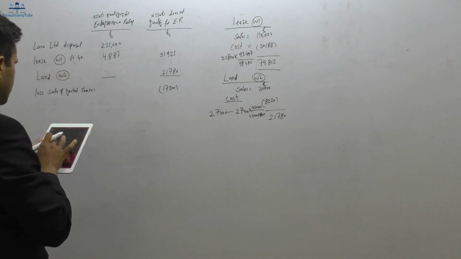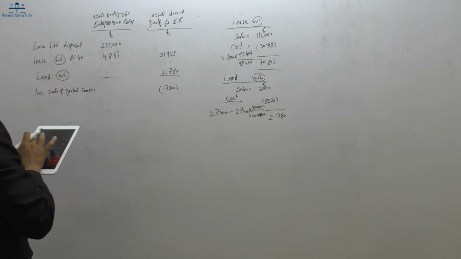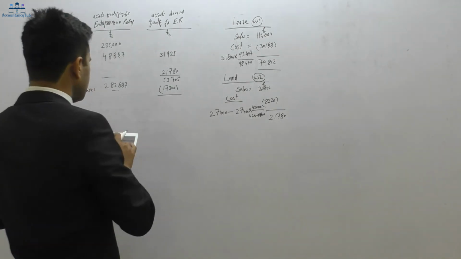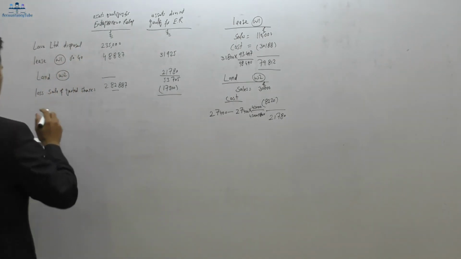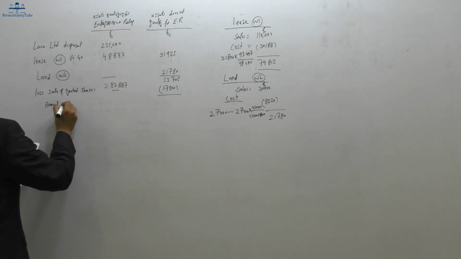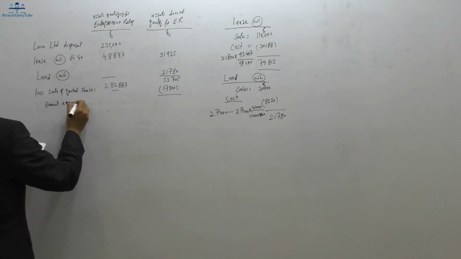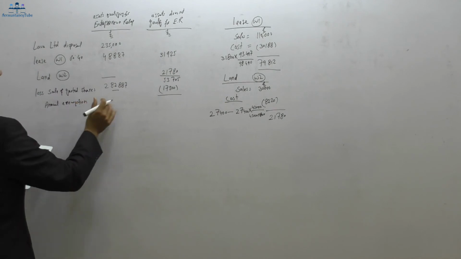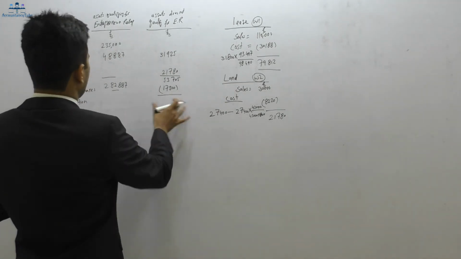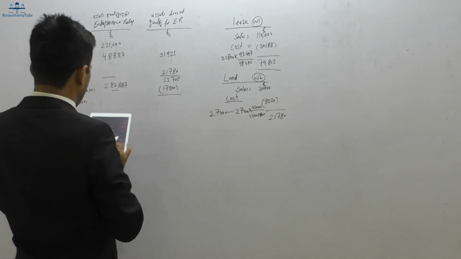So let's do this calculation as well. 235,000 pounds out of that. Then we have to deduct the annual exempt amount. We can deduct the annual exemption from here or here, but I would say we should deduct it from here because we might be paying tax at the higher rate.